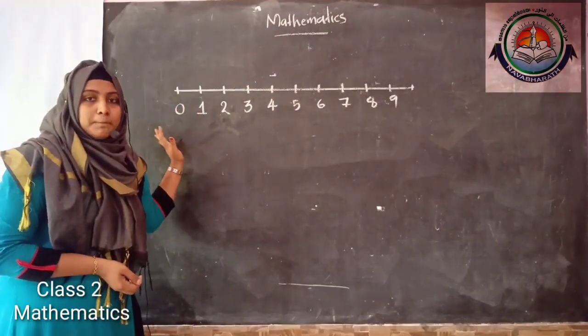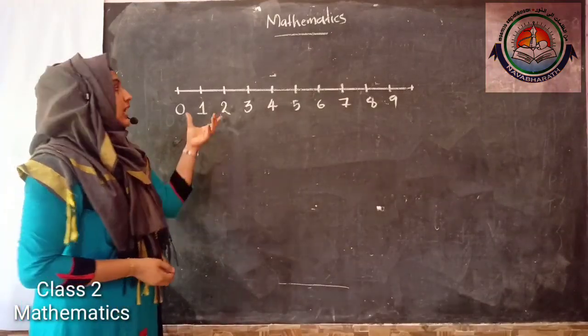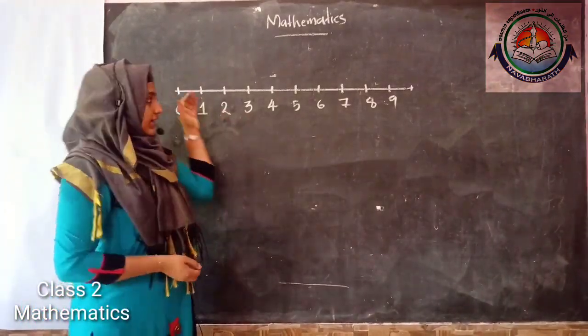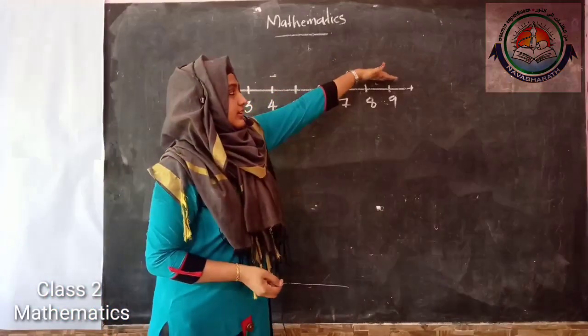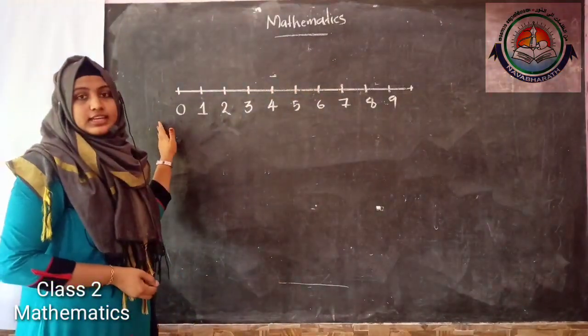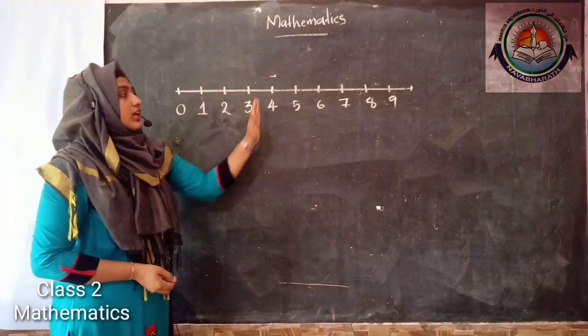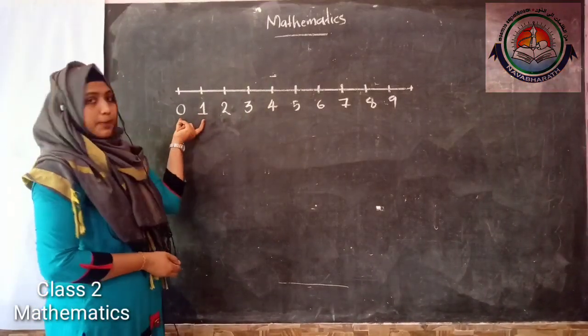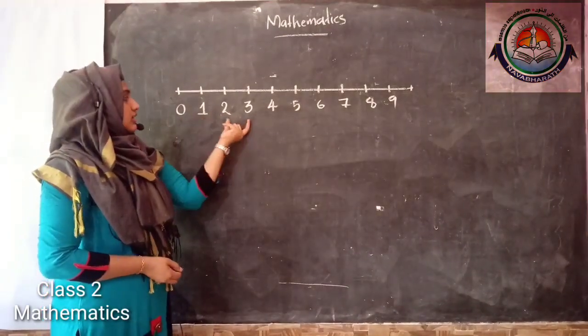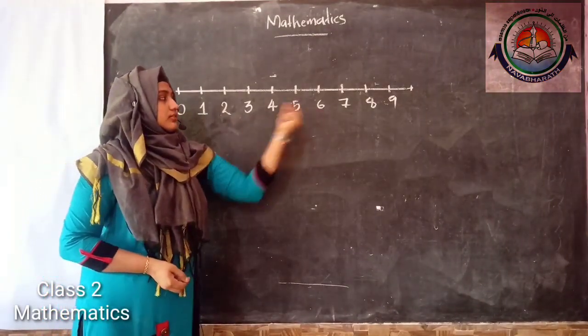This is the number line. So we can say a number line is a straight line, a line in which numbers are written in order. That is, the gap between two numbers is equal.